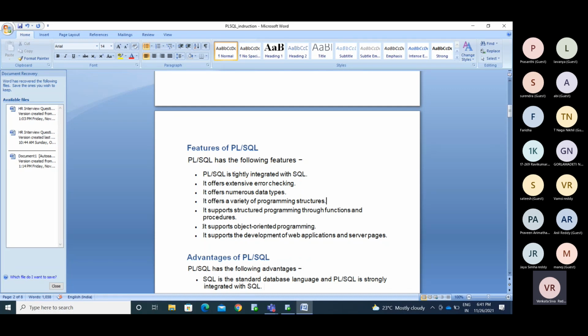Okay, it supports object-oriented programming. In Java and C++, we have object-oriented programming. So what is the meaning of object-oriented programming? There are some rules and concepts for that: inheritance, polymorphism.